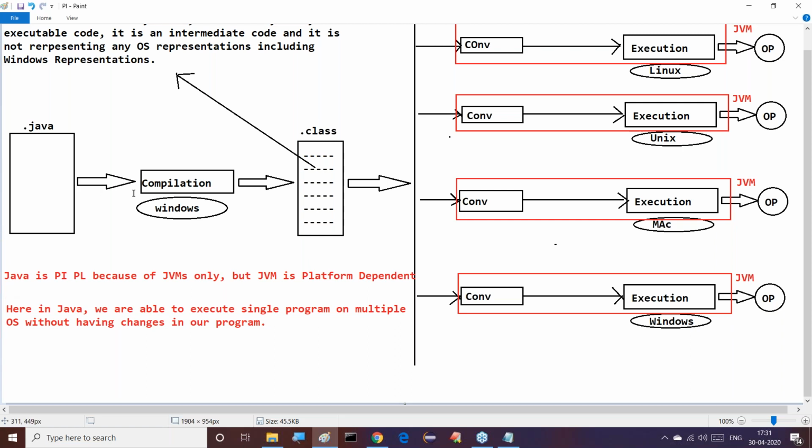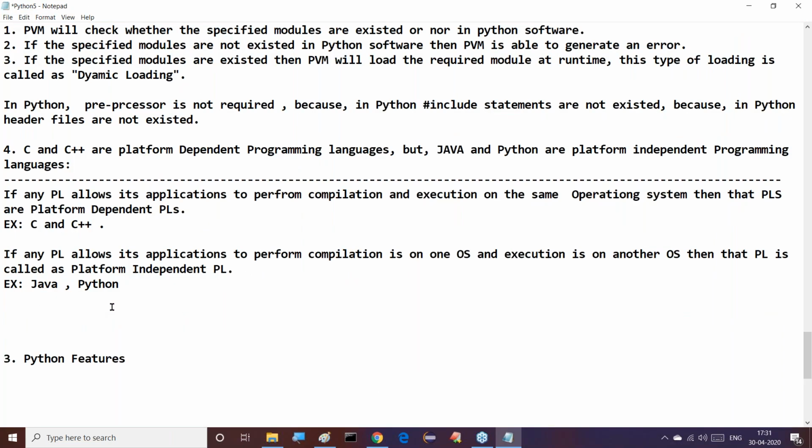But now, if we compare this with Python, in the case of Python there is no separate process for compilation. Everything is going on at runtime, at execution only. In the case of Python, we don't have a separate compilation process and a separate execution. Such kind of things are not available in the case of Python.